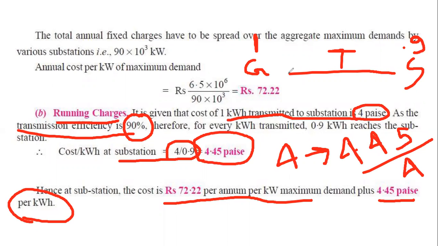Abbas? Sir, yes. Sir, what does paisa mean? We got the 72.22 taka. That I understand, it's money. 4.45 paisa. What does paisa mean? Yes, sir. Paisa is lower than 1 taka. Suppose that taka is the 1 unit.